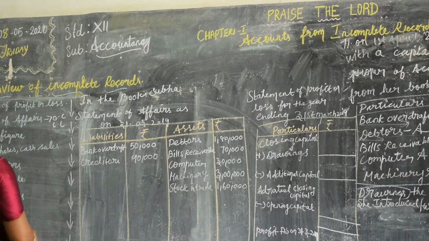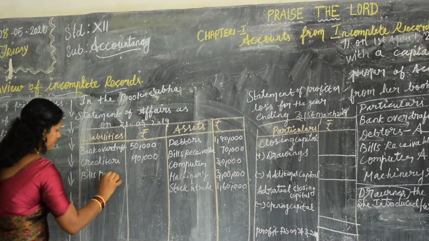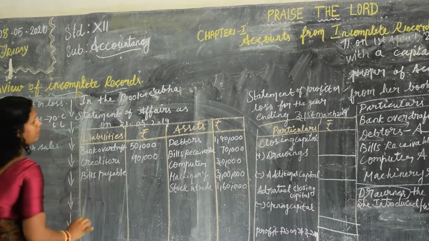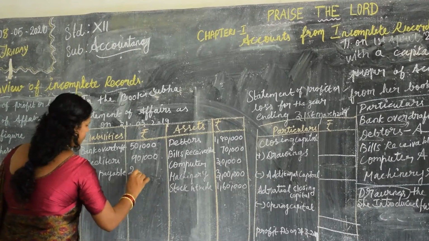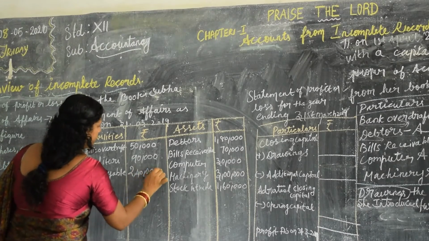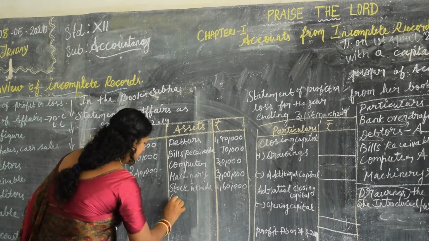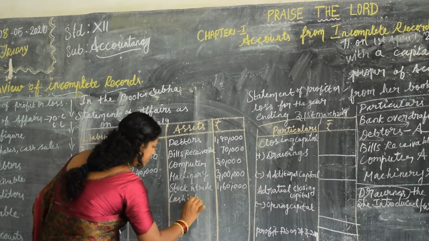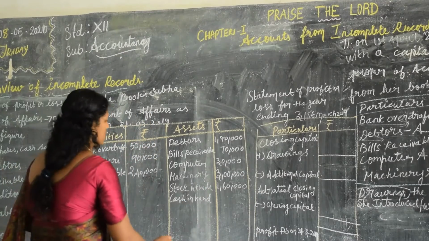Bills payable, obviously this side. Value is 2,40,000. The next is cash in hand. Yes, this is an asset, $60,000.